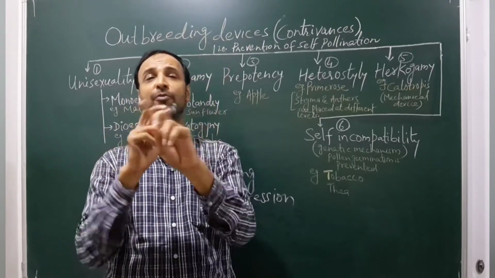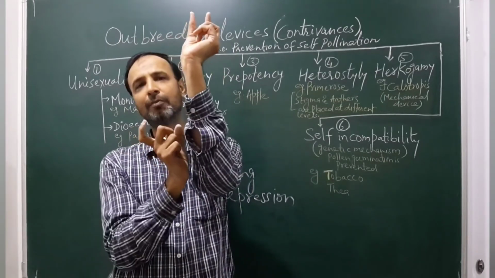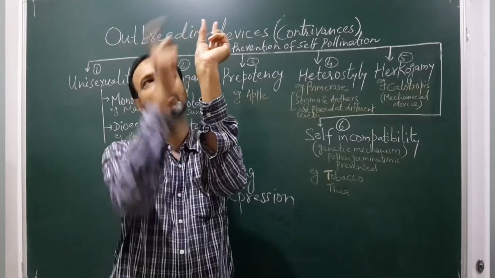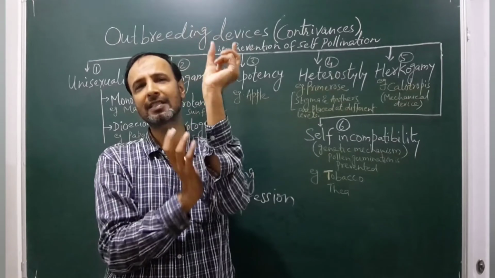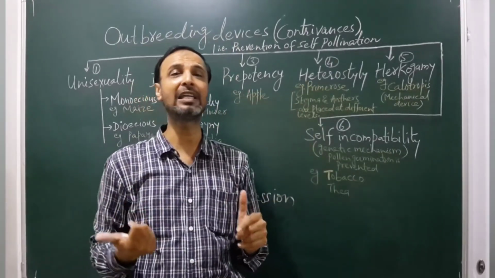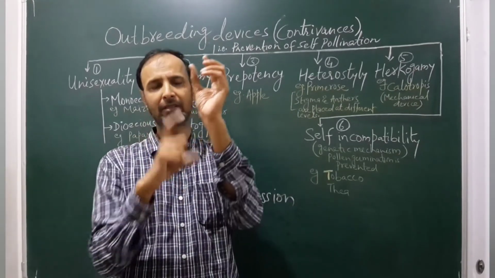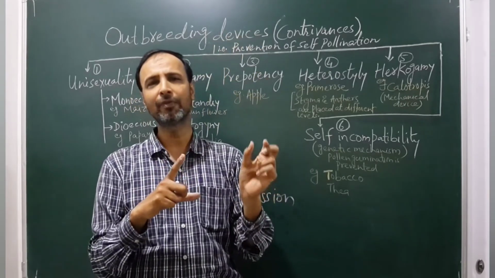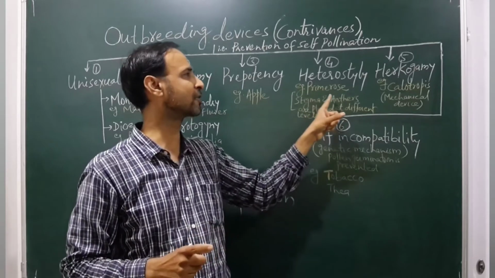So therefore self-pollination is avoided, because now the stigma is high and the pollen is low. Self-pollination cannot occur because the height is not the same. So that's the reason. This is called heterostyly. The style, the anther, and the stigma are not at the same position. That's the reason this is heterostyly.